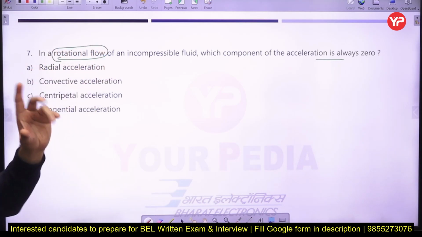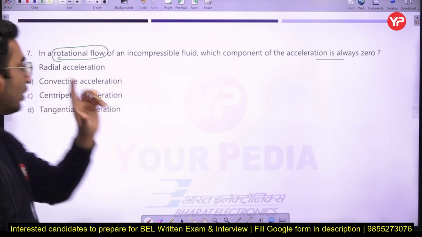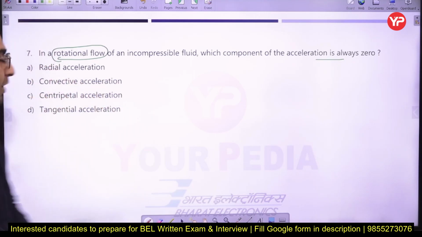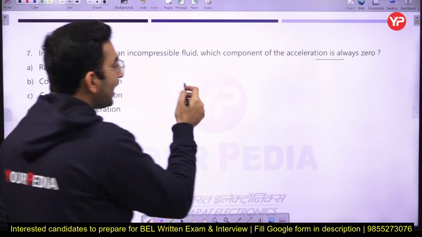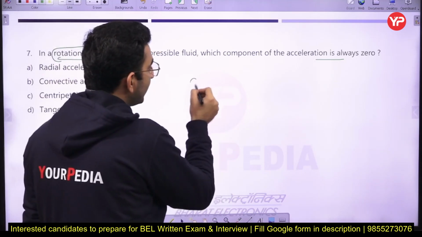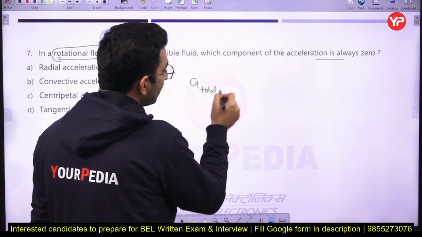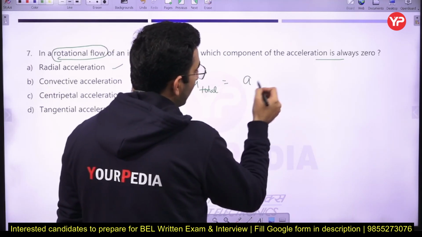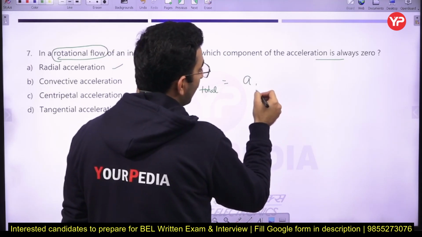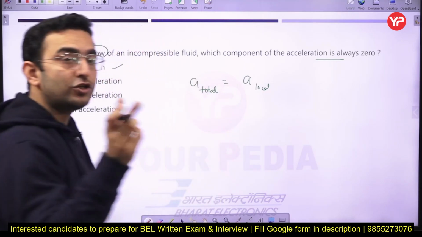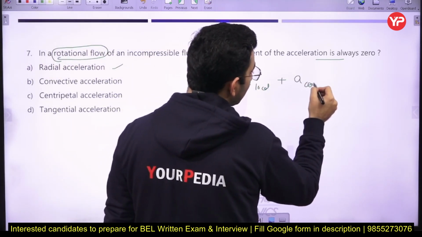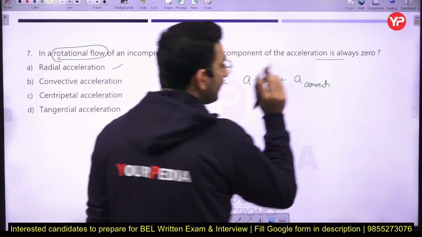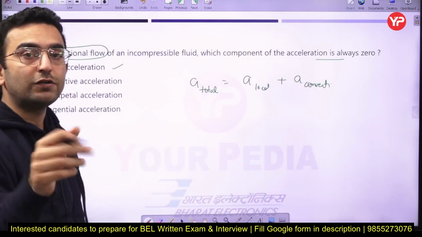Okay, so just remember, whenever the fluid is having a rotary motion, the radial acceleration will always be there. And whenever we define accelerations, the total acceleration of a particle constitutes two types of acceleration. The first is known as the local acceleration, which is due to the change of velocity with respect to time. Along with that, we have a convective acceleration, which is due to the change in velocity with respect to space.